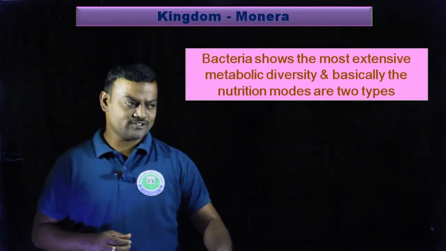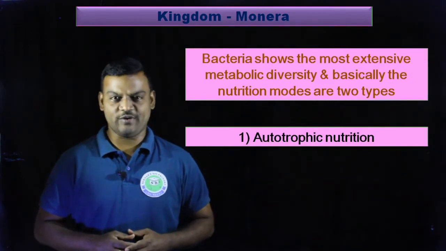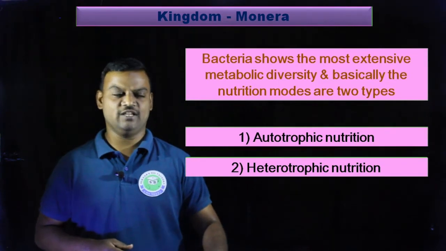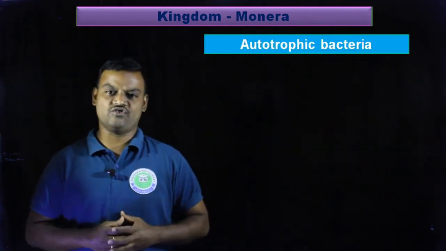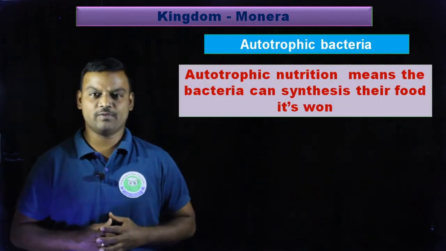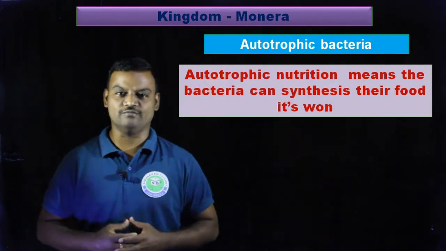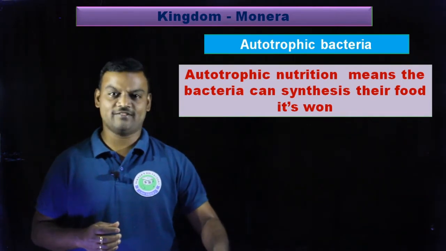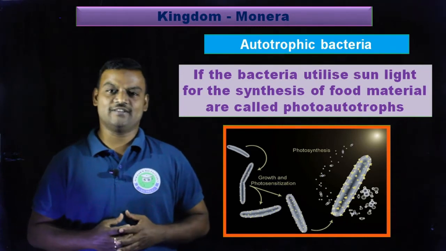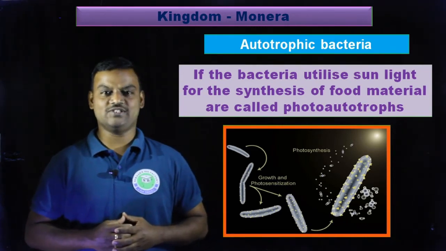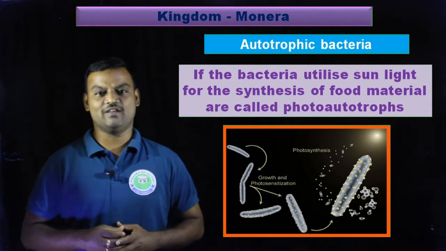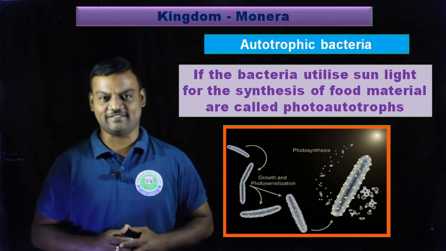In this, the first type is autotrophic nutrition and the second type is heterotrophic nutrition. When you take autotrophic nutrition, the autotrophic bacteria have a capability to synthesize their food on their own, and these autotrophic bacteria are again two types. Some of the bacteria can utilize sunlight or solar energy for the synthesis of food material, and these bacteria are called photosynthetic bacteria.